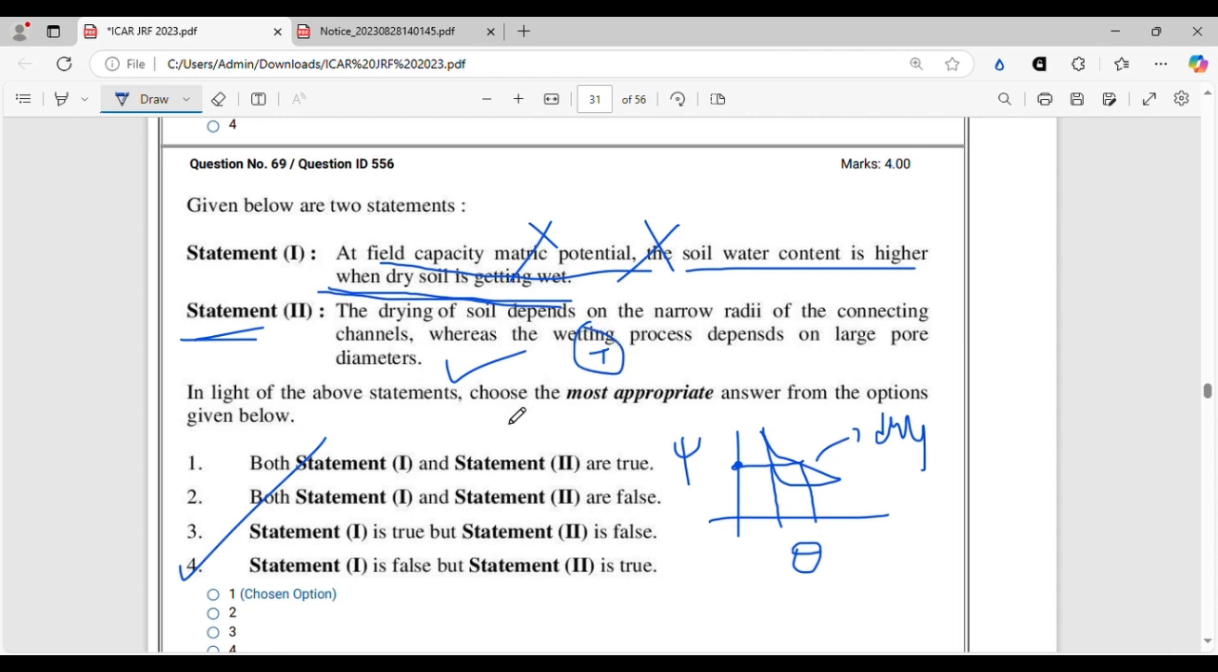The drying of soil depends on the narrow radius. That is why it takes more time. That is why in the drying curve, during the drying process, the amount of water is more in the soil. Whereas the wetting process depends on large pore diameter. That is why it takes lesser time, and at a particular suction, you will find less water in the wetting curve. All right.